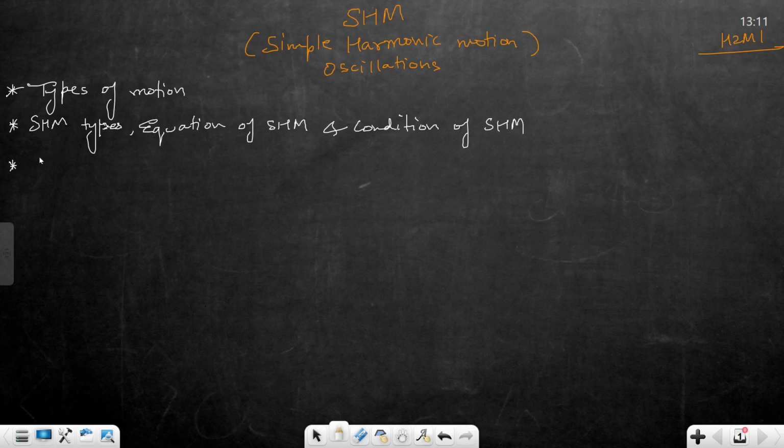Then after that, spring mass system. Then energy and force method.